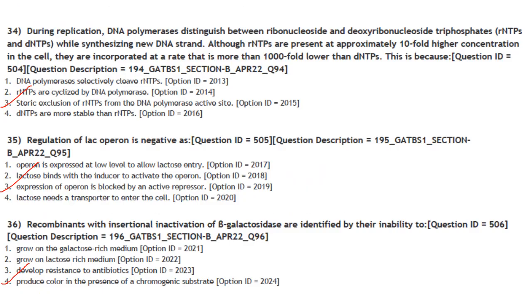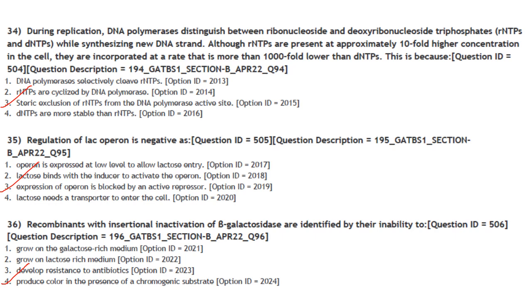Then next one. During replication, DNA polymerases distinguish between ribonucleoside and deoxyribonucleoside triphosphates while synthesizing new DNA strand. Although rNTPs are present at approximately 10-fold higher concentration in the cell, they are incorporated at a rate that is more than 1000-fold lower than dNTPs.